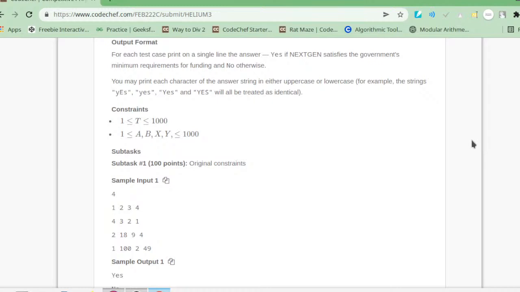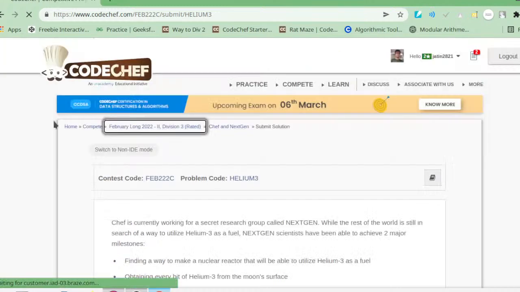Okay, so now we will go to the Fab Long 22 list of all the problems, so that we can try to attempt the second problem.